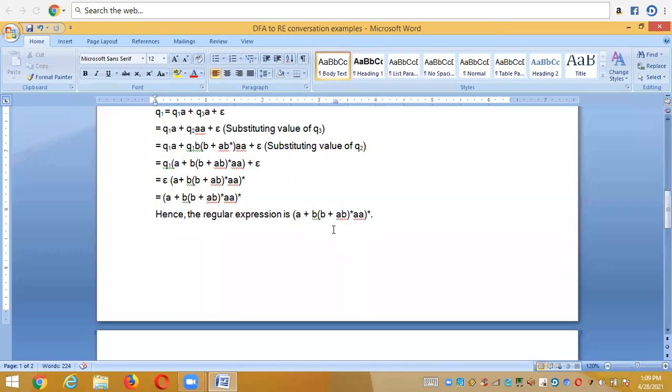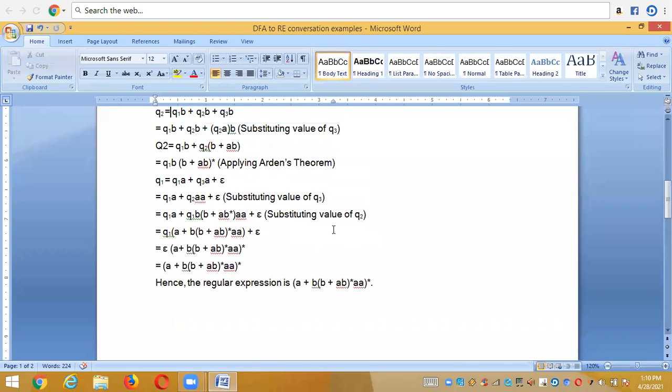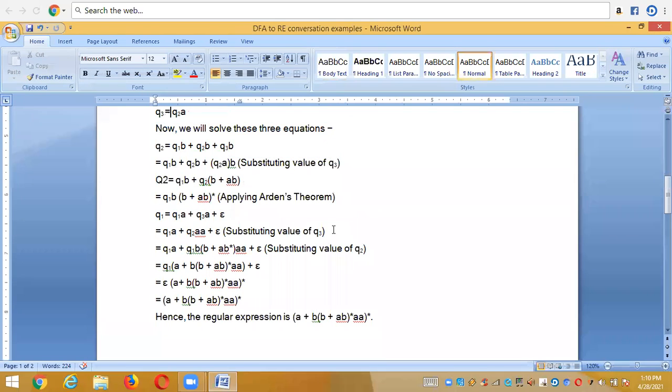Finally the regular expression is, and here why we didn't stop at the q2 after getting the unique solution for the q2? My final equation does not contain any state, right? My regular expression does not contain the state, but here my Q2 is giving the state of Q1. So with this, I didn't complete my solution for getting a unique solution of my DFA in the form of a regular expression, right? So for that, I am taking another state like Q1 and I substitute the Q3 value, and again I substitute the value of the Q2, and finally I get a regular expression, right? And here itself I can stop.